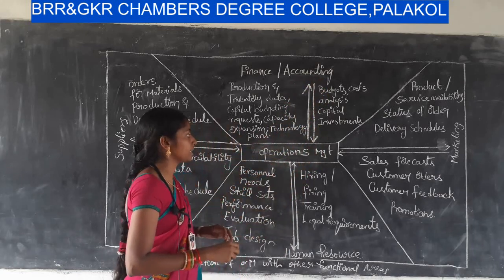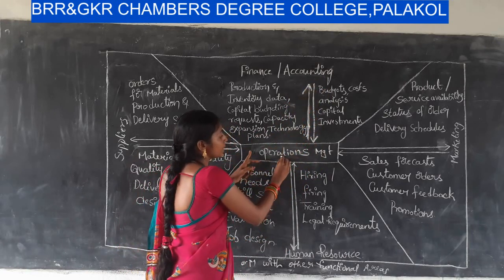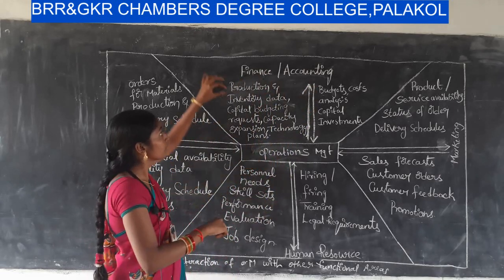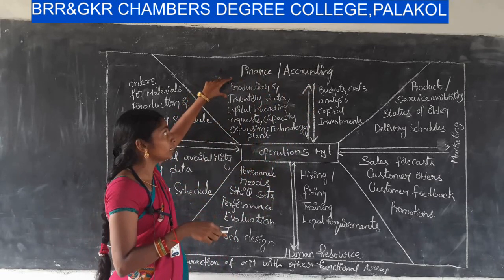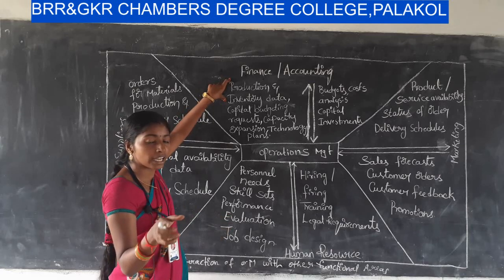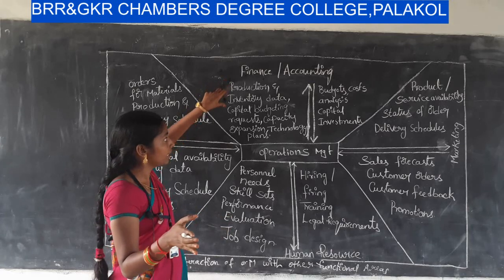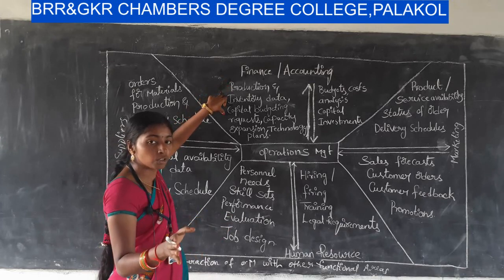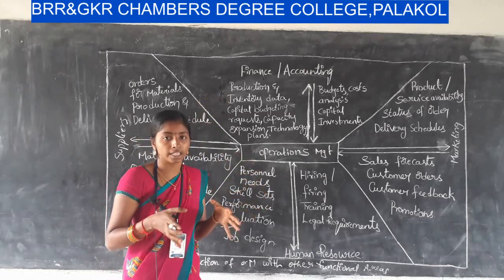What it implies is the first arrow, which means operations management sending information to finance regarding production and inventory data. What kind of production they are doing, what kind of production process they are following. Next one, capital budgeting. As we know, capital budgeting decision is very important for the business organization.